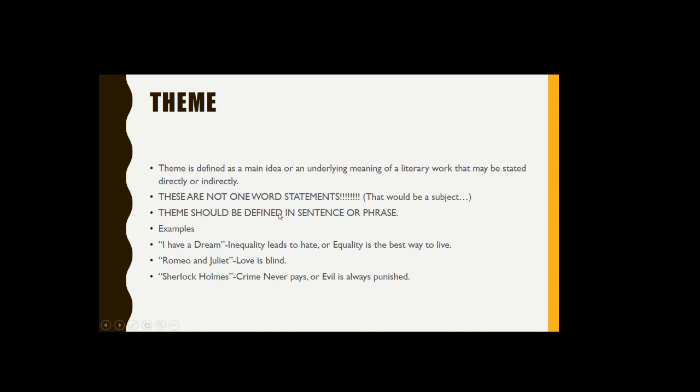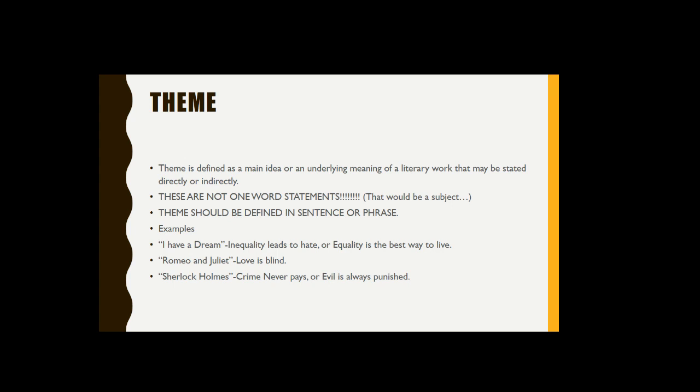Theme should be defined in one sentence or phrase. For example, in the "I Have a Dream" speech, "Inequality leads to hate" would be a theme. Or "equality is the best way to live" would be a theme. You should be able to say it in a phrase or one sentence.